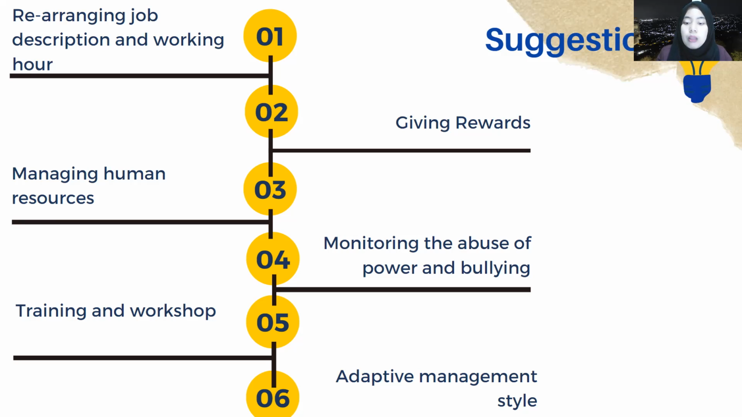And then sixth is about the adaptive management style. As I said before, the Japanese multinational company always adapts the Japanese management, but actually the management of the corporate needs to be adaptive in each area. Maybe this management cannot be adapted in this area because the culture in this area is different. So we need this adaptive management style to be implemented in each area of the Japanese multinational company itself.